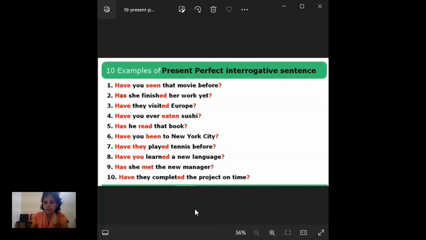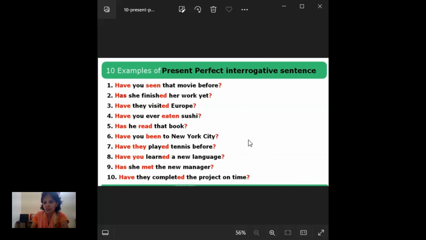As we know, we use present perfect when the action has happened in the past and continues up to the present moment, just a short period of time since it happened. In the interrogative, someone asks a question about whether that action has happened or not, to clarify that situation.